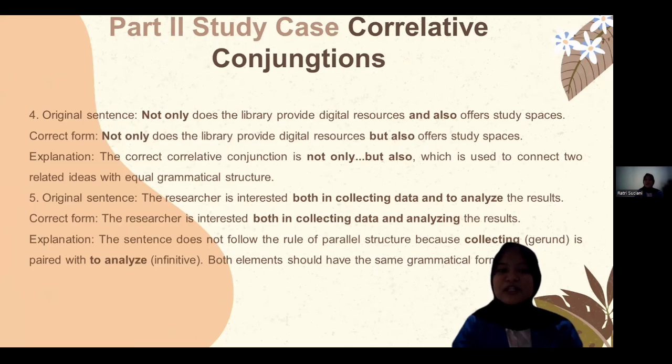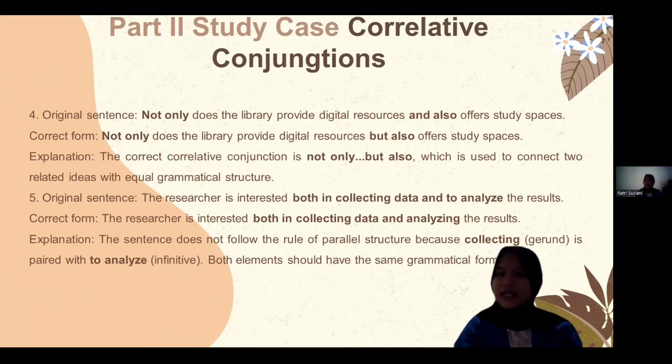Number 4: not only does the library provide digital resources and also offer study space. The correct form is: not only does the library provide digital resources, but it also offers study space, because the correct correlative conjunction is not only paired with but also, which is used to connect two related ideas with equal grammatical structure.